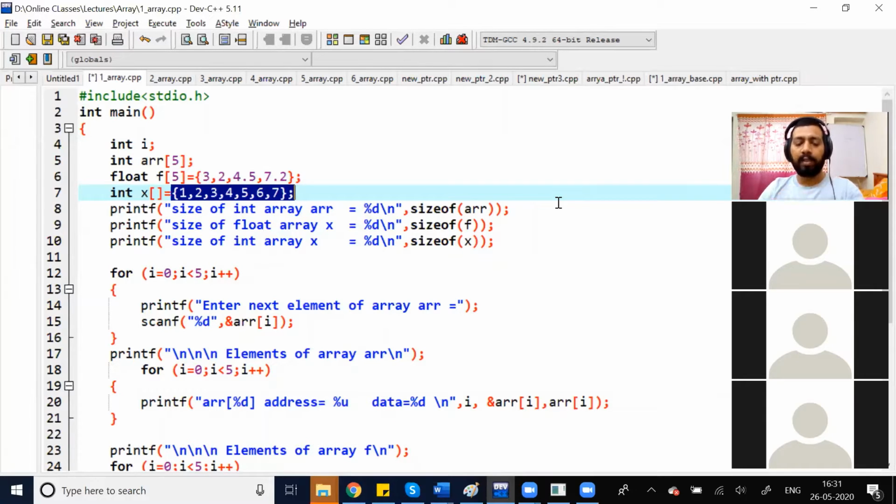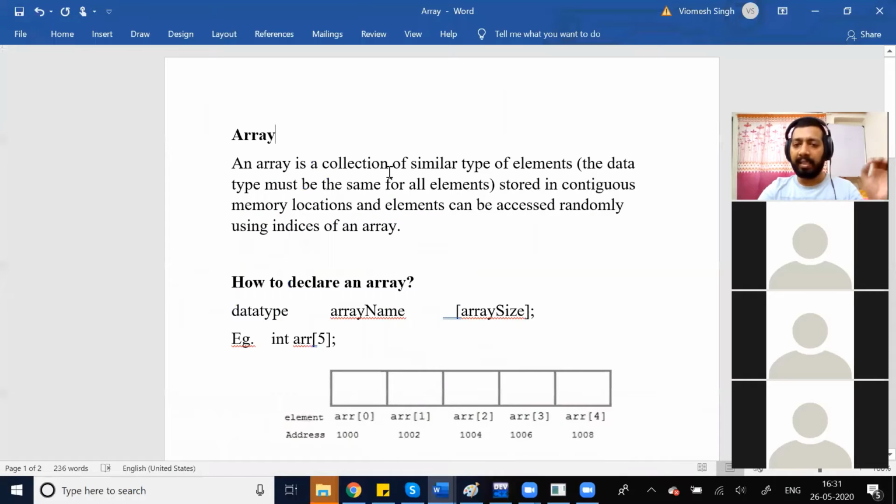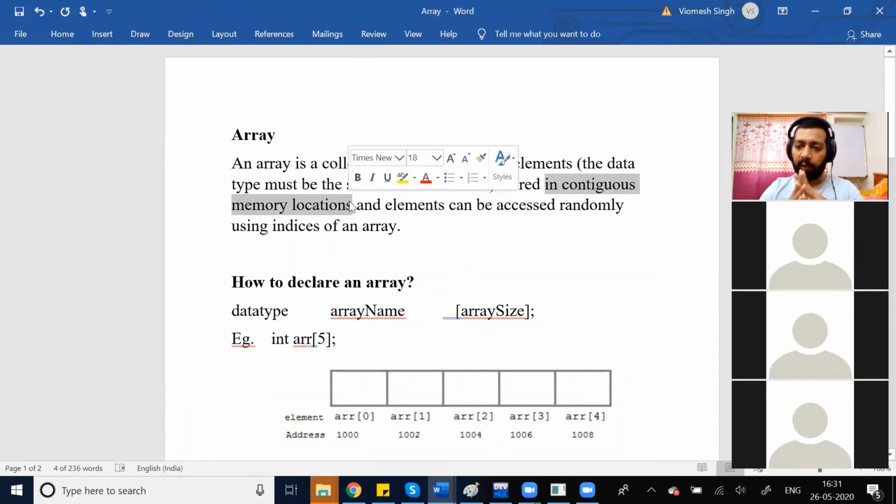Okay, fine. So see what is an array. Array is a collection of similar data type or similar type of element, which means the data type must be the same, and stored in a contiguous memory location. They are stored in a continuous memory location. We can access them randomly.